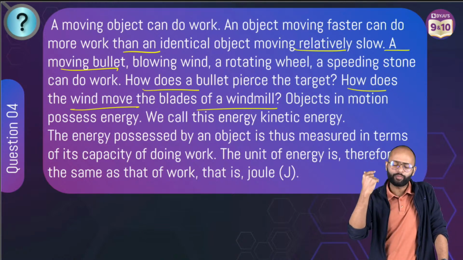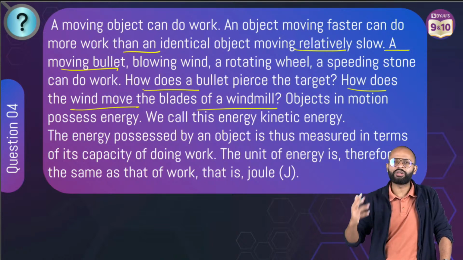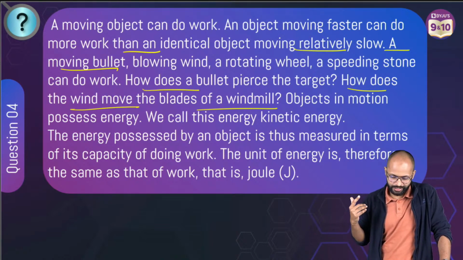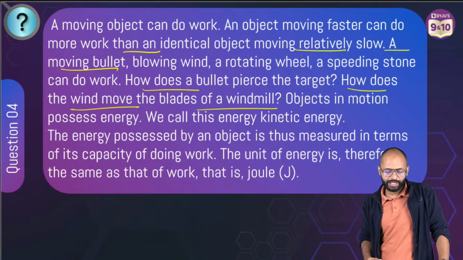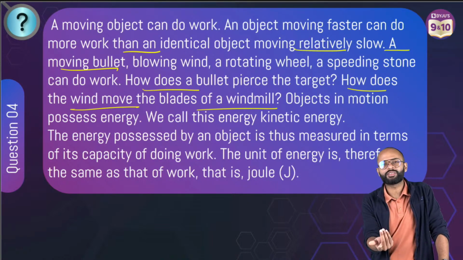केस कहानी कर रहा है, बोल रहा है कि rotating wheel, blowing wind, speeding stone can do work because they have energy. It is called as kinetic energy. How does wind move the blades of a windmill? Because wind is moving. Objects in motion possess energy. अरे भैया साफ साफ बोल दो, kinetic energy होती है, उसकी वजह से वर्क होता है. सिंपल सी बात है ना. This is the complete thing this question is saying, है ना?